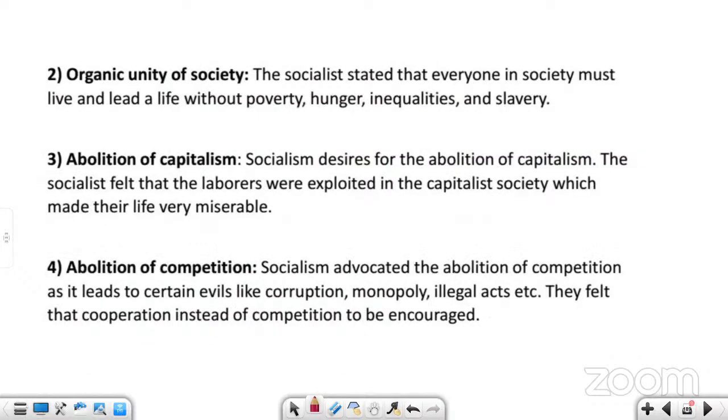Next is organic unity of society. This says that everyone in society must live and lead a life without poverty, hunger, inequality, and slavery. First, what do you mean by organic unity? Organic unity means making up a society.